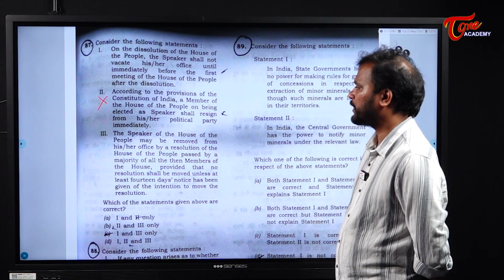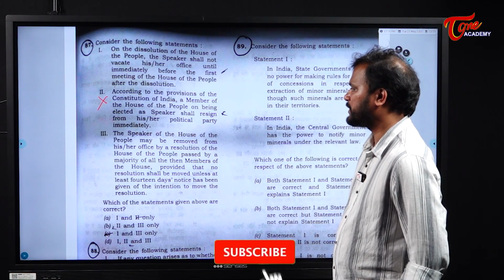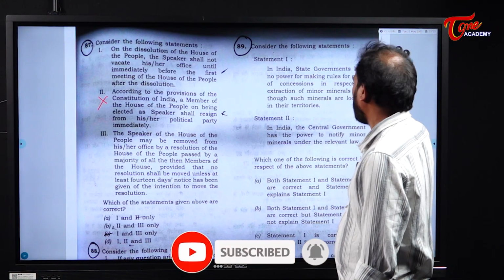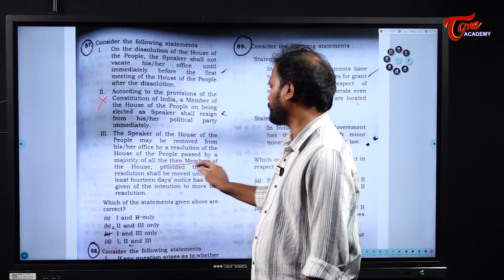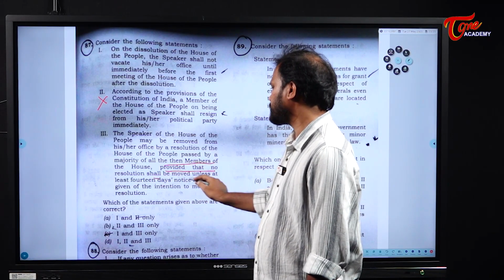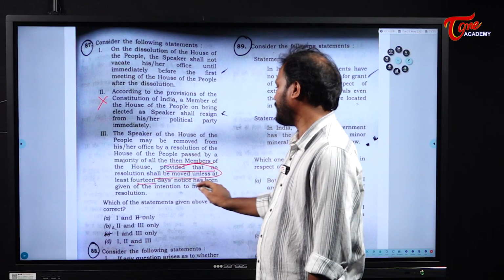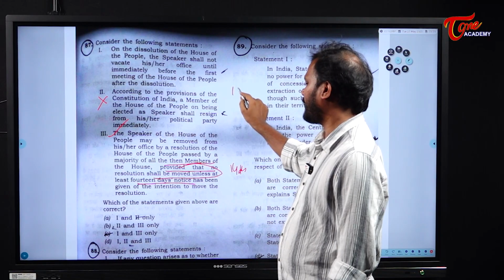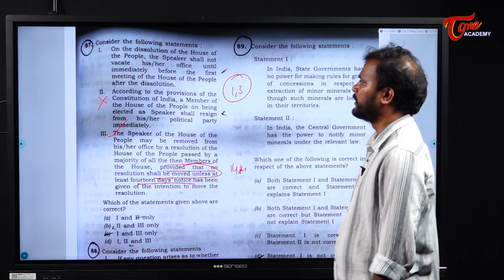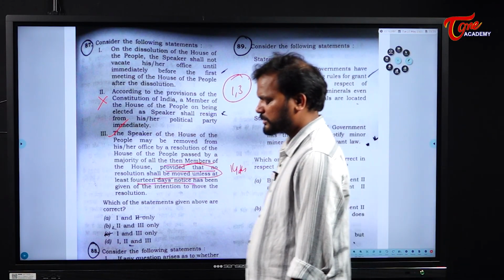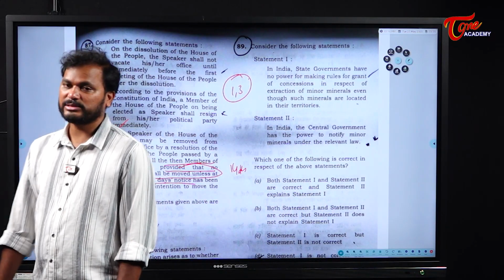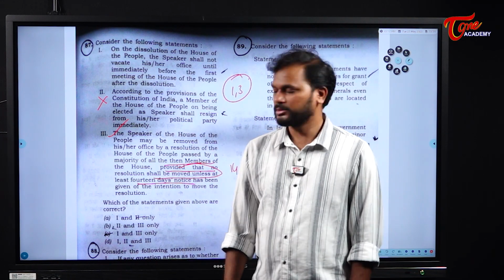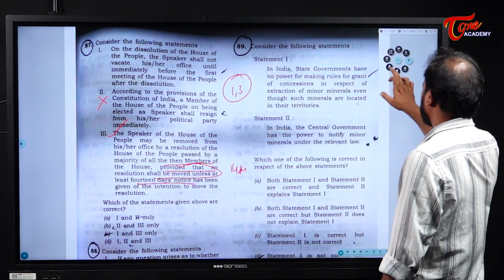Okay, next. The Speaker of the House of the People may be removed from his or her office by resolution of a House of the People passed by a majority of all the then members of the House, provided that no resolution shall be moved unless at least 14 days of time. This is right. Okay, so statement 1 and 3 are correct. Why? Because the speaker will not vacate his office immediately after the dissolution of the house. So statement 1 and 3 are right. Next.